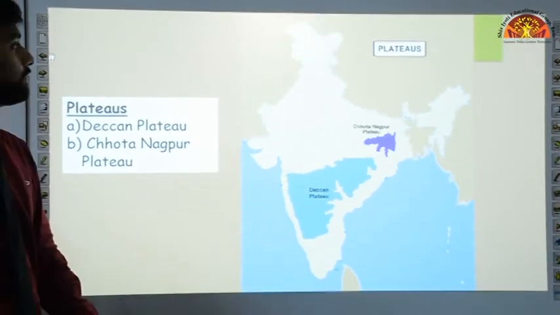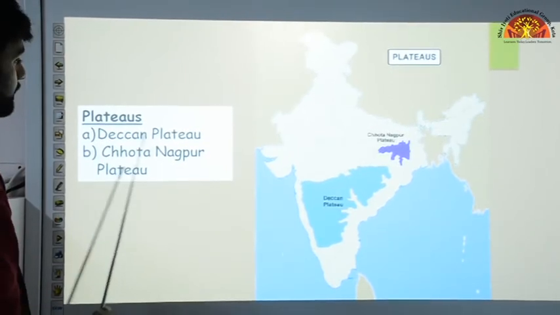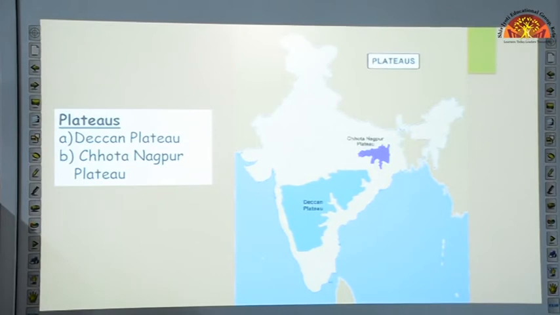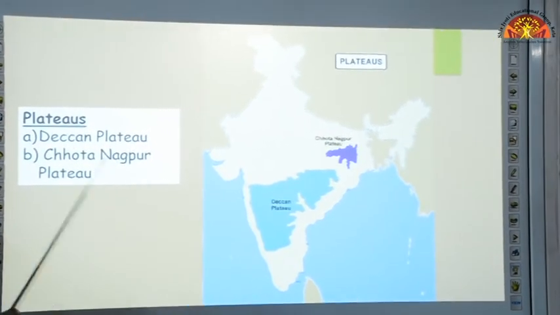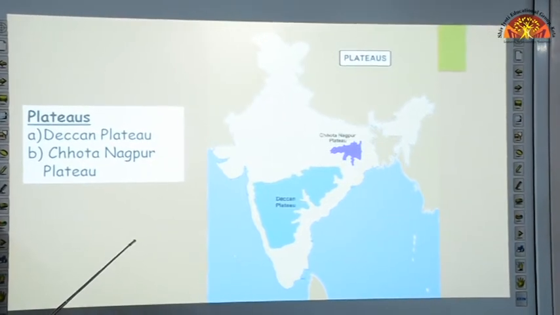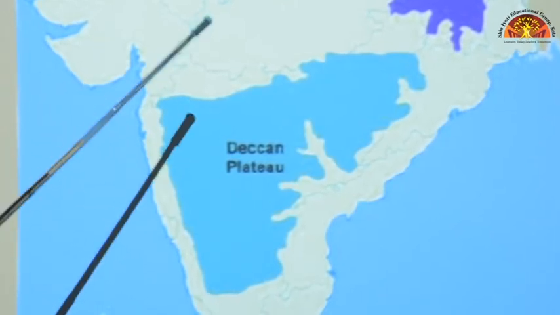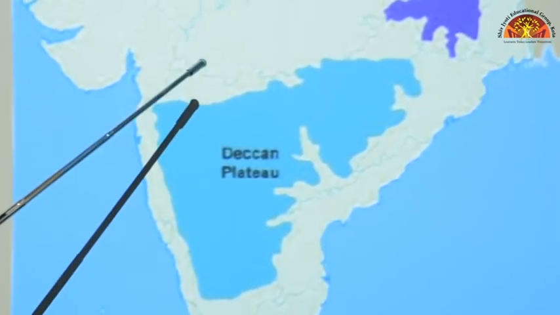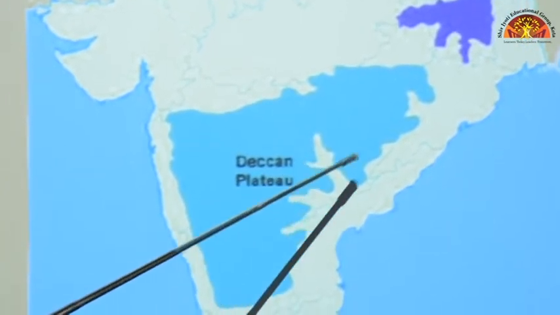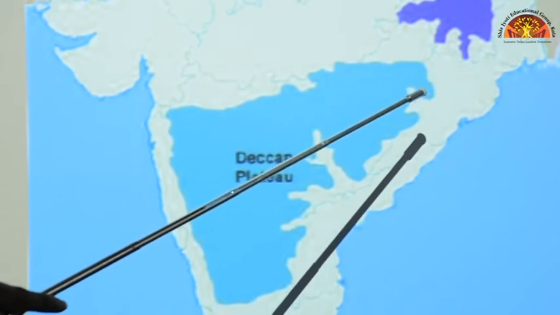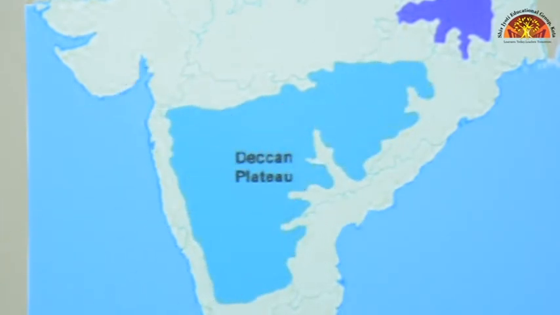Next we come to plateaus. We have to mark 2 plateaus. First is Deccan Plateau and the second is Chota Nagpur Plateau. On the same map you have to mark first the Deccan Plateau and second Chota Nagpur Plateau. Deccan Plateau you will find in the southern part of India. As you can see it covers the state of Maharashtra, Karnataka, some parts of Andhra Pradesh, Telangana and Odisha, and Chhattisgarh as well. So you can mark this as the Deccan Plateau.